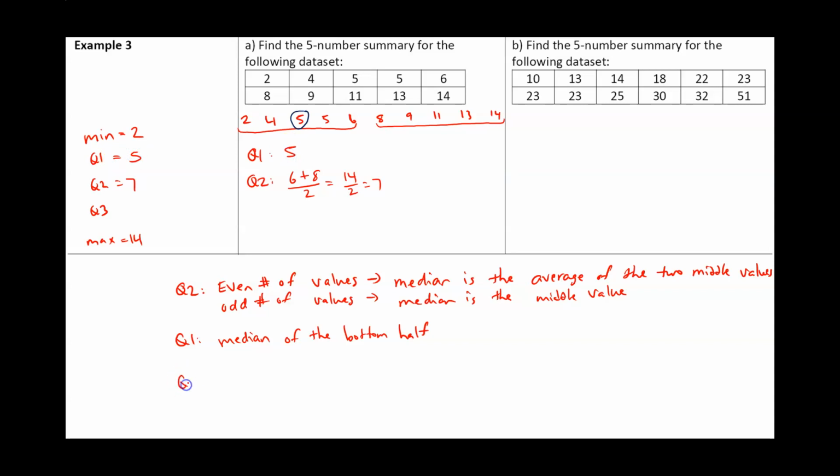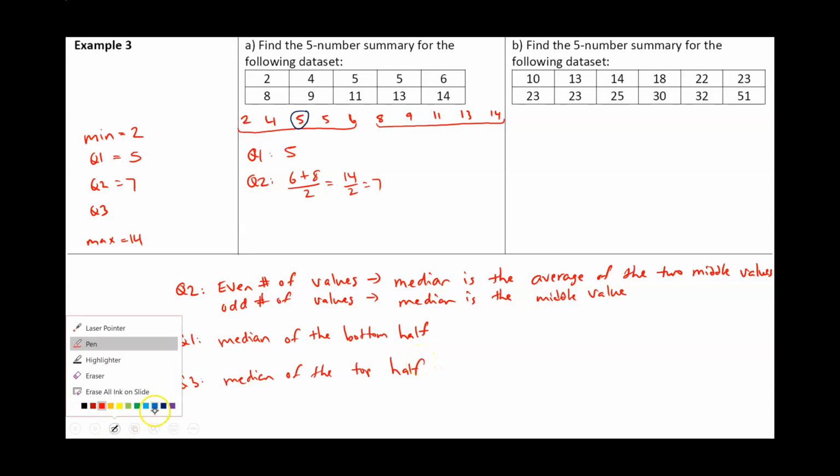And then similarly, Q3 is going to be the median of the top half. If you look at the top half, our middle value is 11 because we have an odd number of values. So our Q3 is going to be 11.